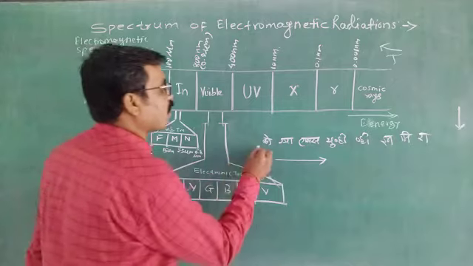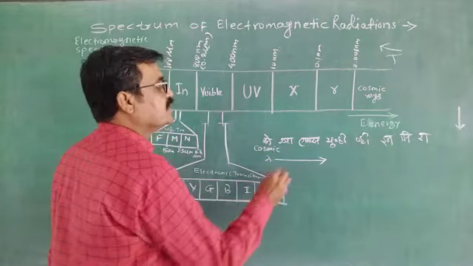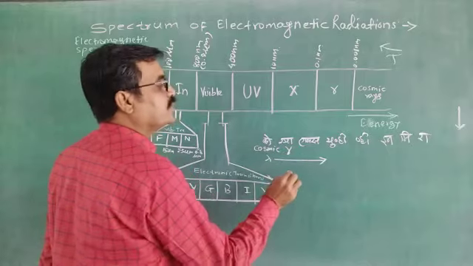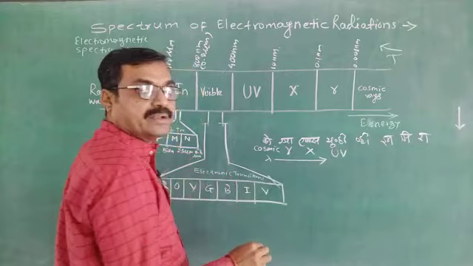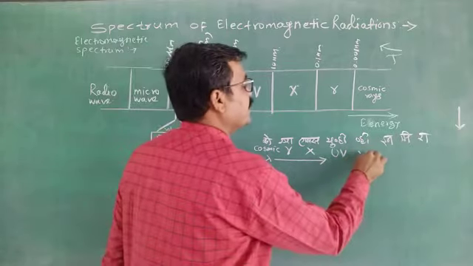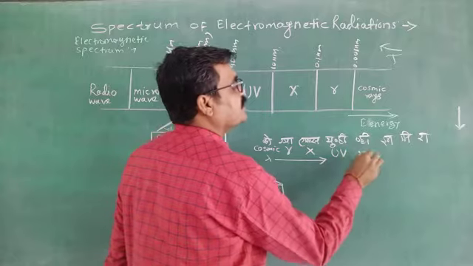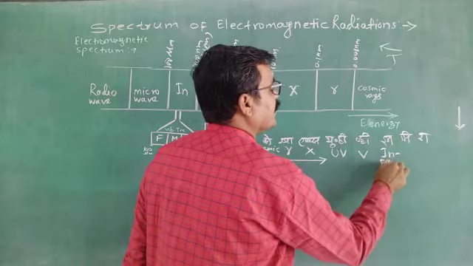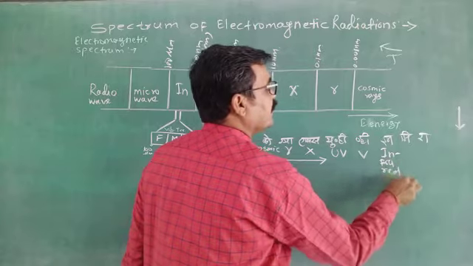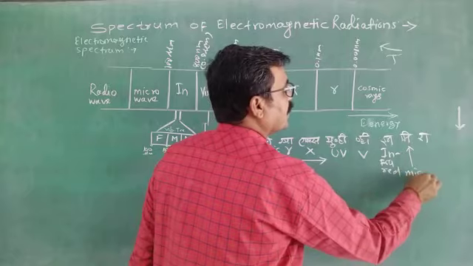CO stands for cosmic rays. This is gamma rays, X rays, ultraviolet region, visible region. UV means ultraviolet, V means visible, in means infrared region. Which region? Infrared region. Me means microwave region.